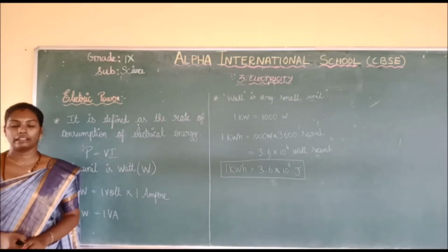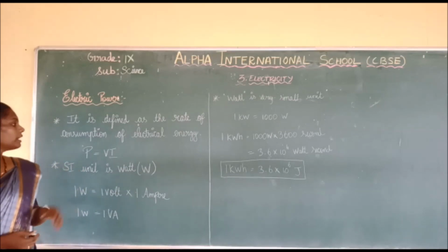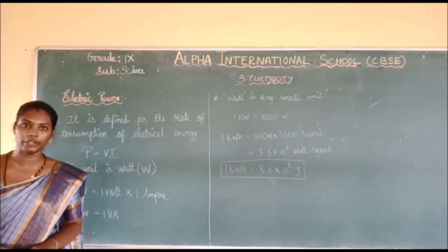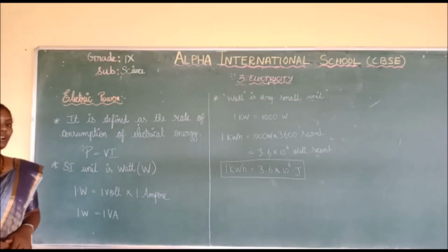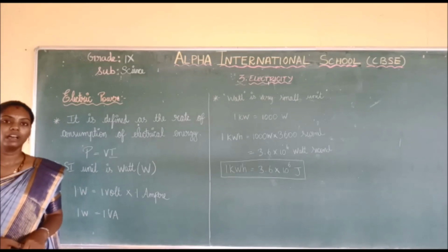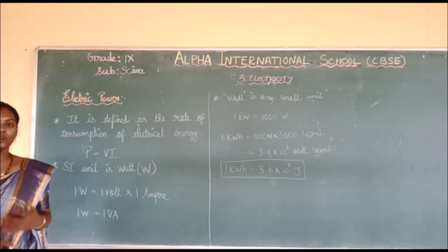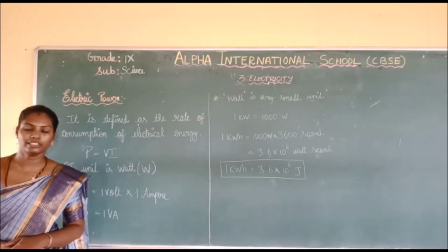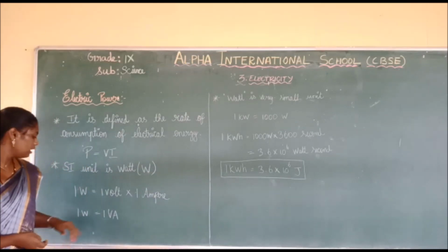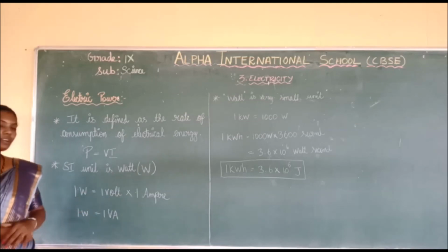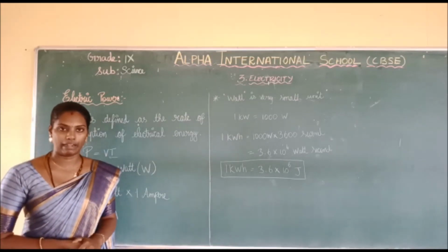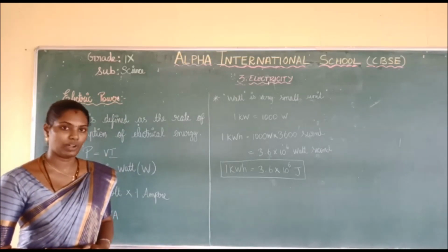The SI unit of electric power is watt, represented by the letter W. 1 volt into 1 ampere is 1 watt. So 1 watt is equal to 1 potential difference into 1 current. That is 1 watt.